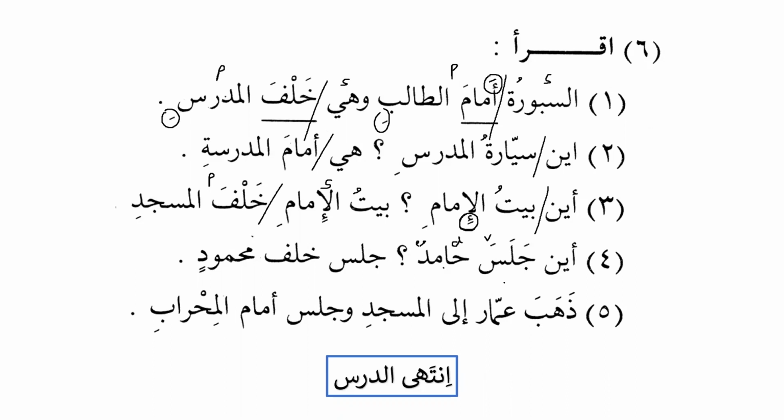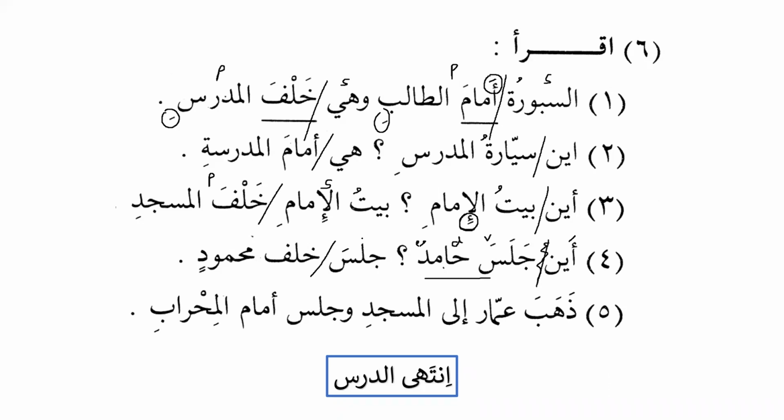Because basically it was jalasa hamidun. It was jalasa hamidun. And we know that aina is used to ask a question, and that's why it has to come in the beginning of the sentence. So basically it was jalasa hamidun aina, but we know that aina should come in the beginning of the sentence. That's why we will say aina jalasa hamidun. Jalasa, he sat, khalfa mahmudin, he sat behind Mahmud.